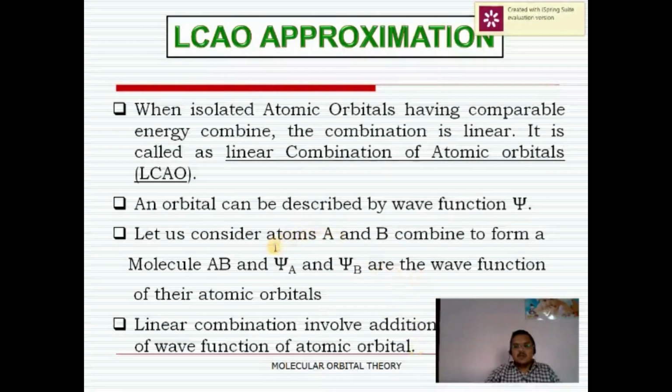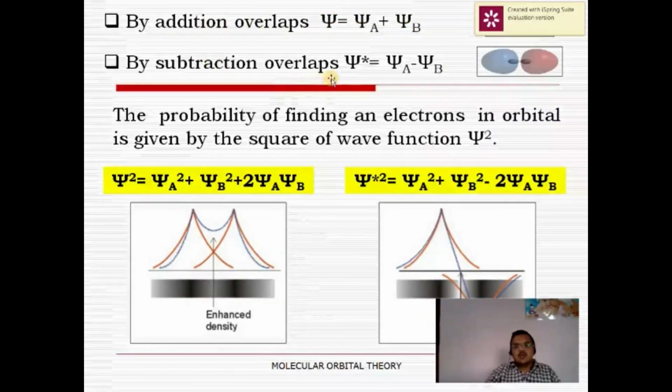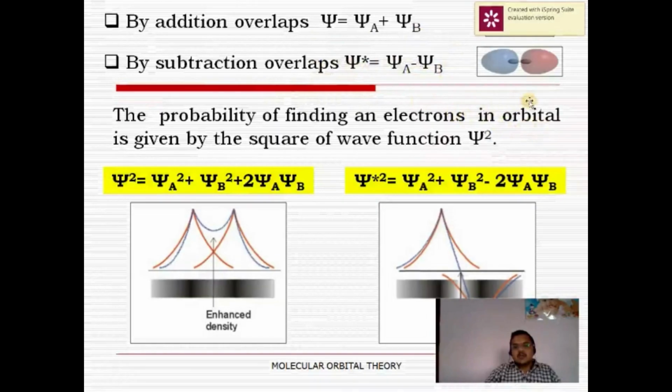Now let us consider two atoms A and B combining to form a molecule AB, and let psi A and psi B be the wave functions of their atomic orbitals. These two orbitals can combine in two ways, either by addition overlap or subtraction overlap. Here this is the resultant wave function. By addition overlap, a bonding molecular orbital is formed, and by subtraction overlap, an anti-bonding molecular orbital is formed. The probability of finding an electron in an orbital is given by squaring these two equations.